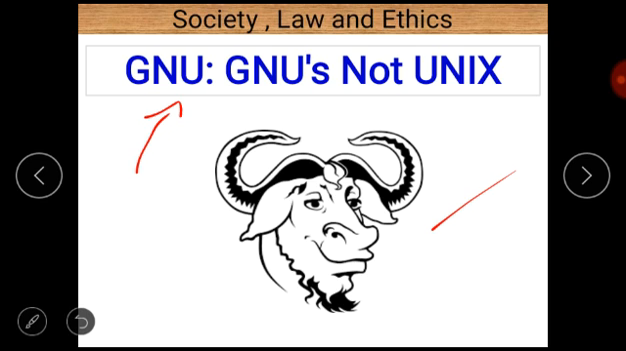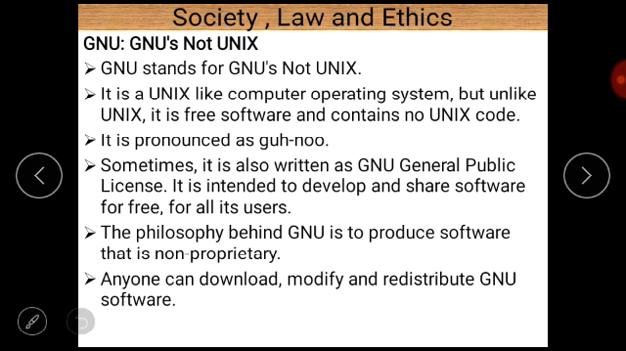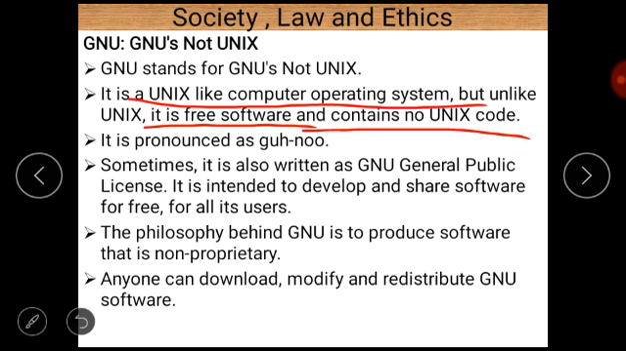GNU is not Unix. We can pronounce it as GNU. So what is GNU? It is basically a Unix-like computer operating system, but unlike Unix, it is free software and contains no Unix code. So that is a very important point. It is free of cost, and it falls in the category of non-proprietary software.